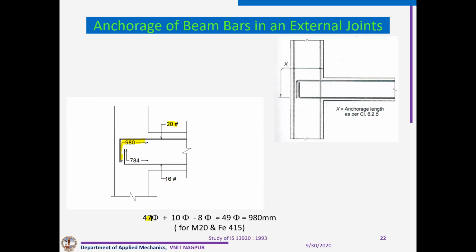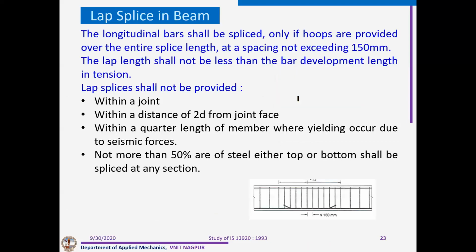So it is 47.5 phi plus 10 times diameter minus 8 times phi, which is the reduction for the bend. So we should have this particular distance as 980 mm. Similarly below, it should be 784 mm because it is 16 mm diameter bar. So we should have proper anchorage here for tensile reinforcement.